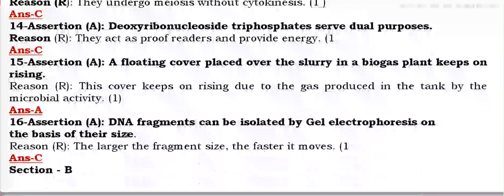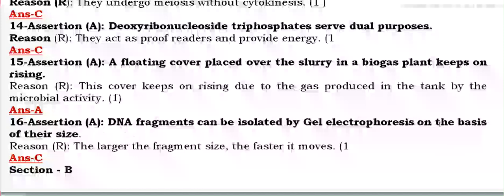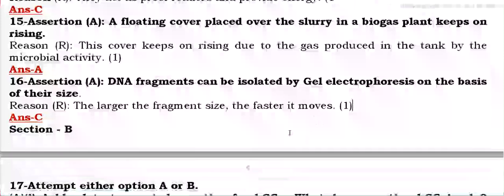Both are correct. Assertion: DNA fragments can be isolated by gel electrophoresis on the basis of their size. It is true. The reason says the larger the fragment size, the faster it moves. It is false. Larger fragments move slowly, but the smaller ones move faster. So the answer will be C.